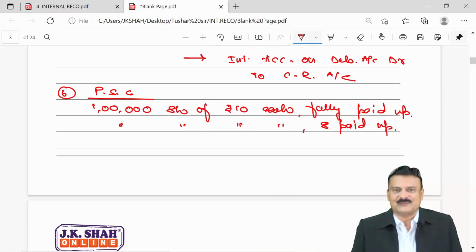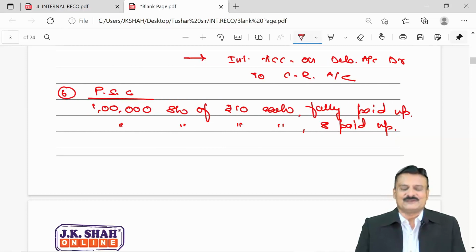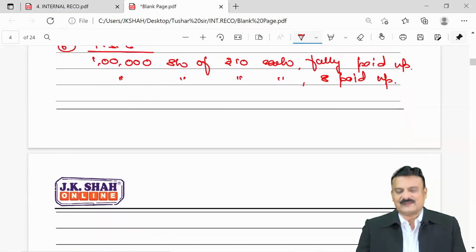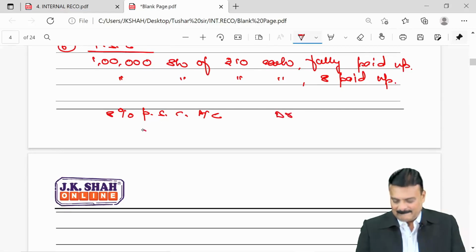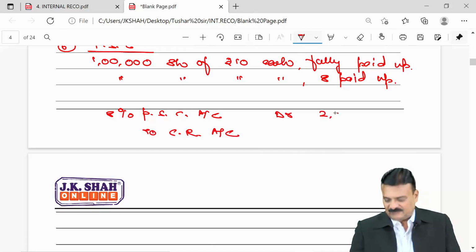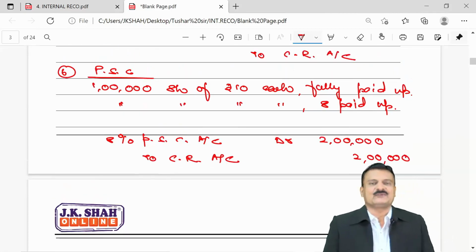So reduction in the paid up value, 1 lakh shares, and paid up value coming down by 2, so 2 lakhs. Preference share capital is a liability having a credit balance. Now that is to be reduced, so we should debit it. So my entry should be, say for example they are 8% preference shares, 8% preference share capital account debit, to capital reduction account, reduced by 2 lakhs.